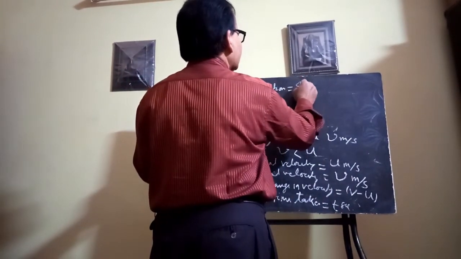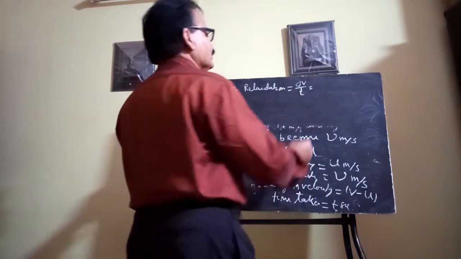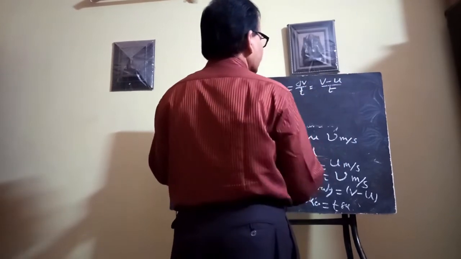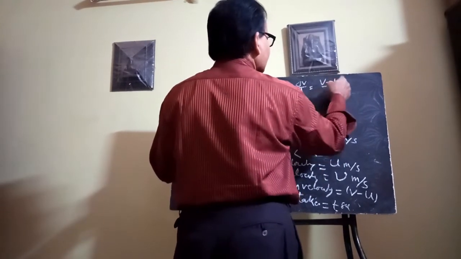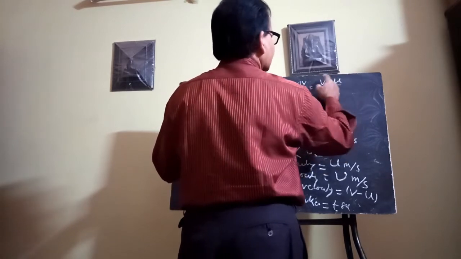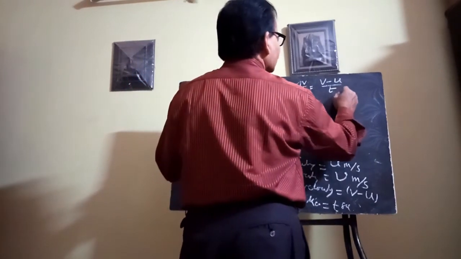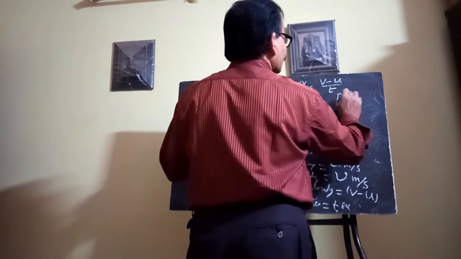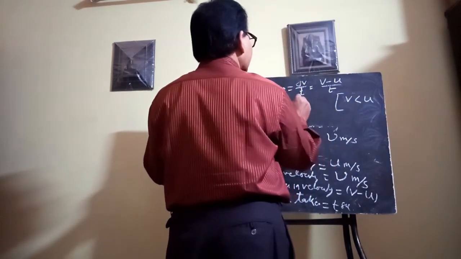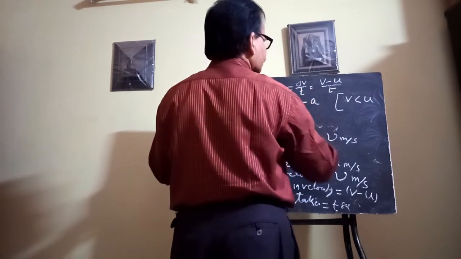Here also del v by t, you can write t as del t also. So this is v minus u by t. Since this value v minus u is negative, because v is less than u, therefore this is a negative acceleration.